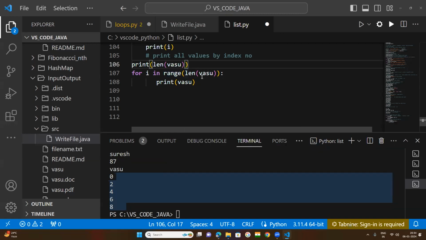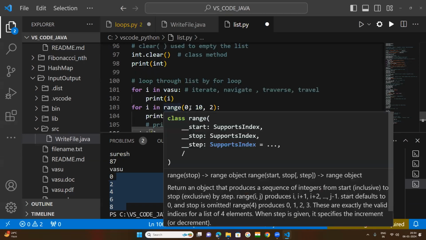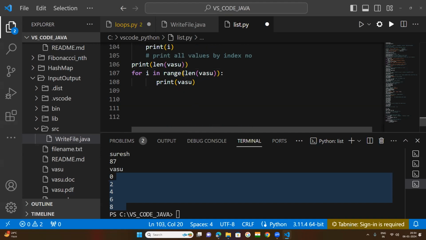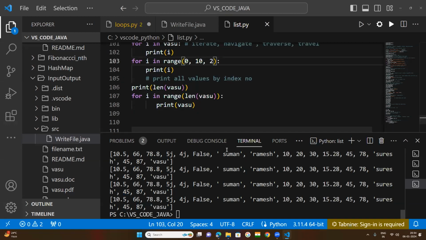After that the length function, what is the length? That length we will get as a number. So range of a number, if you give that number, the total numbers will be printed. So let us see what happened here. What is happening here? Where is that length?